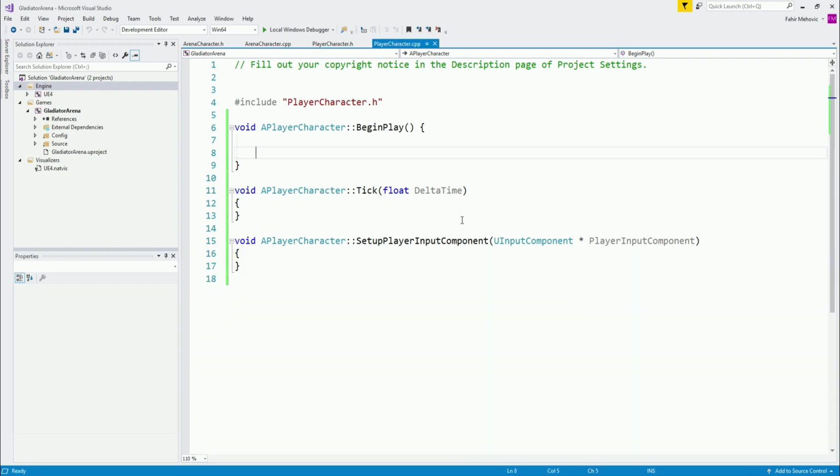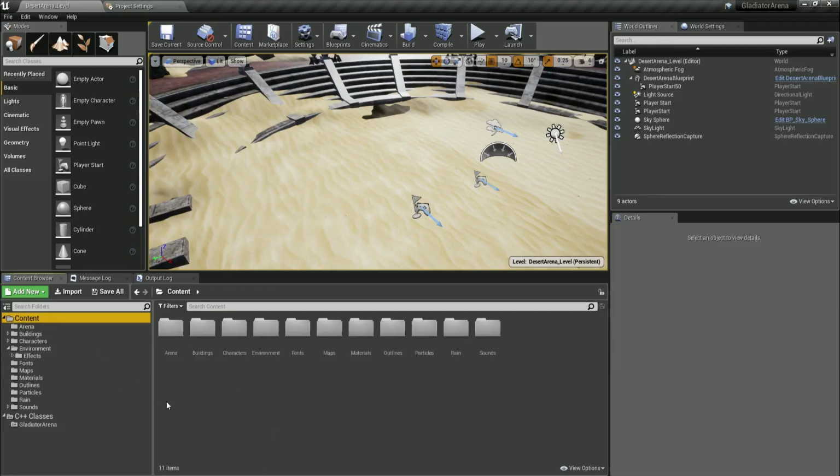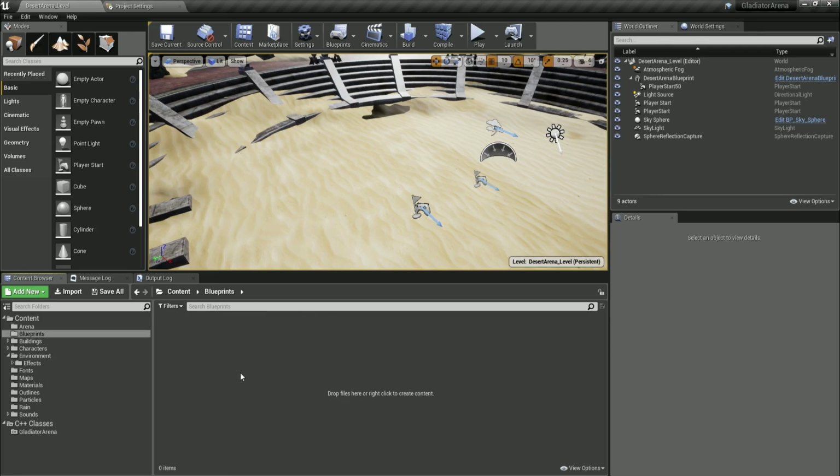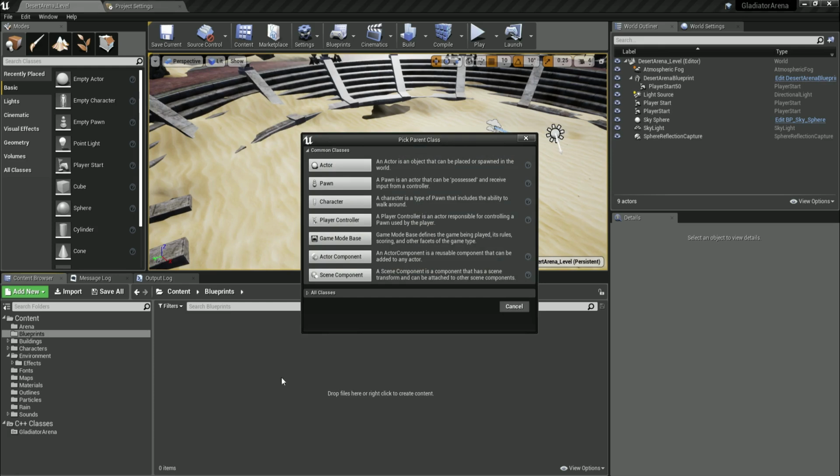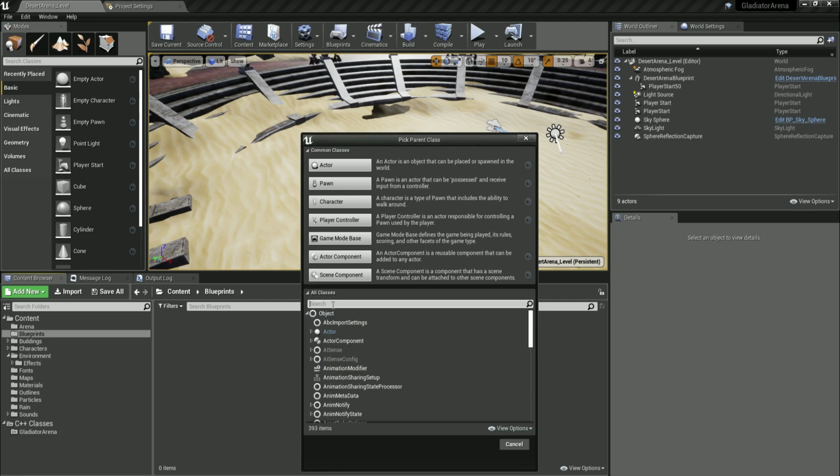Now to wrap up this video, I'm going to go back inside of the project, into the content, right click and create a new folder. I'm going to call this one Blueprints, because here is where I'm going to store the blueprints for our game, and we are going to create our game character, our player dwarf. So I'm going to right click, go under Blueprint Class and click All Classes. In the search, you are going to type PlayerCharacter.